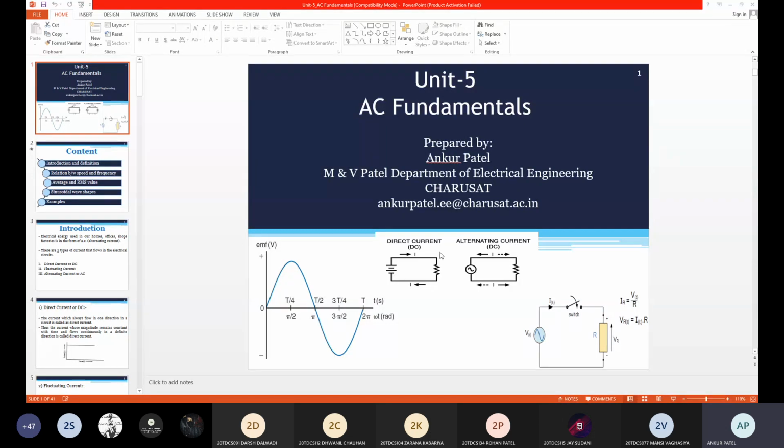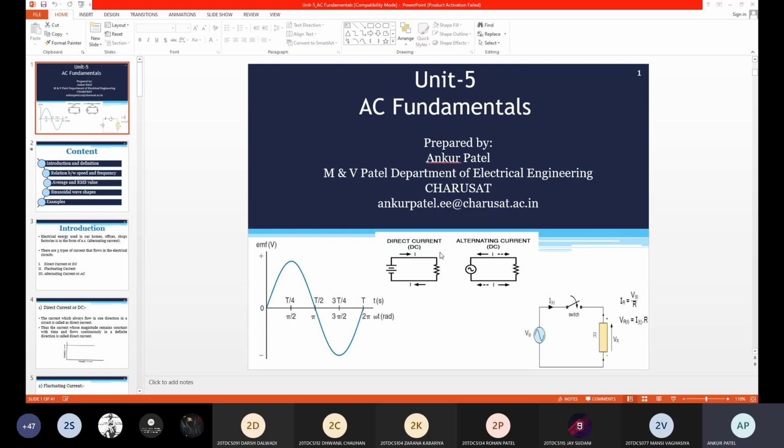Average value means when direct current flowing in a given circuit for a given time transfers the same charge as transferred by an alternating current in the same circuit for the same time. Okay, so that is called the average value.